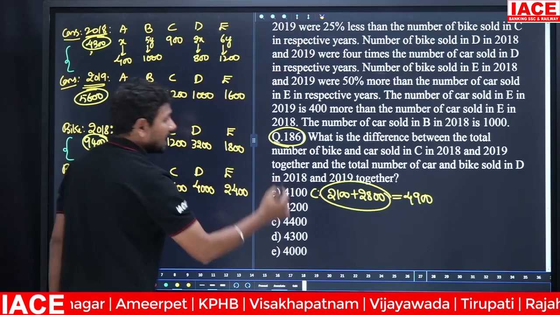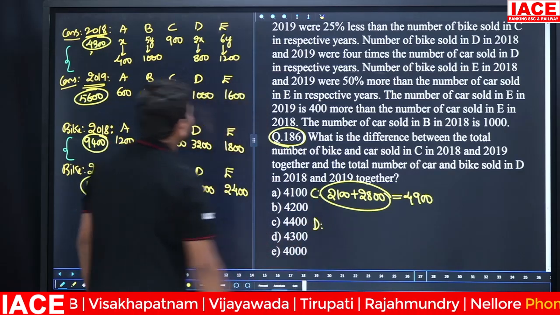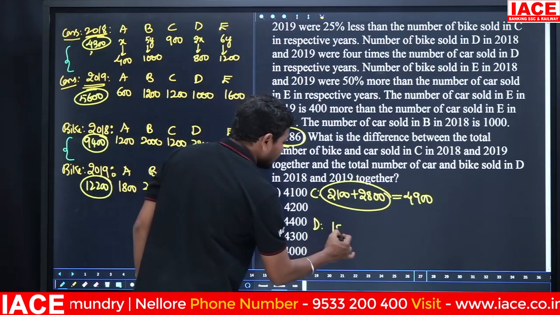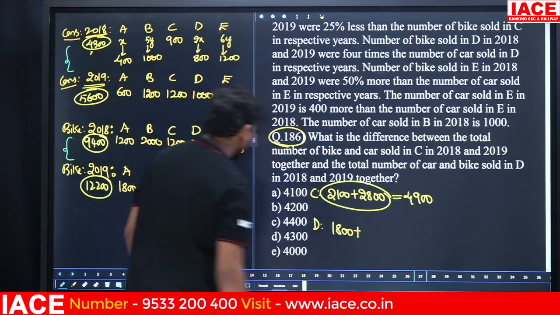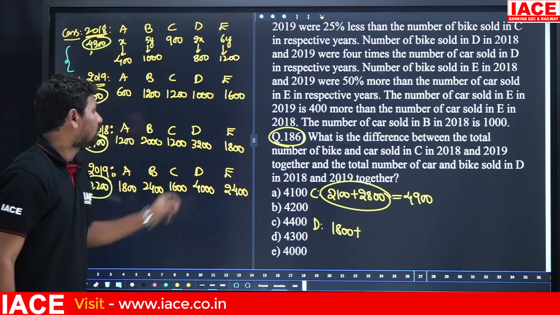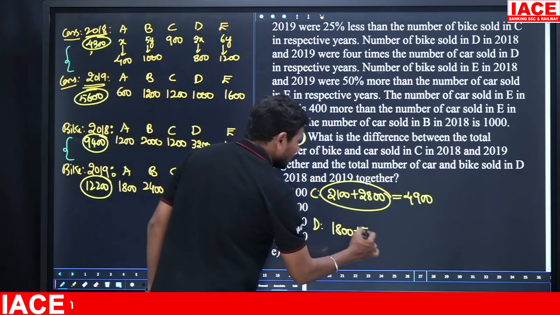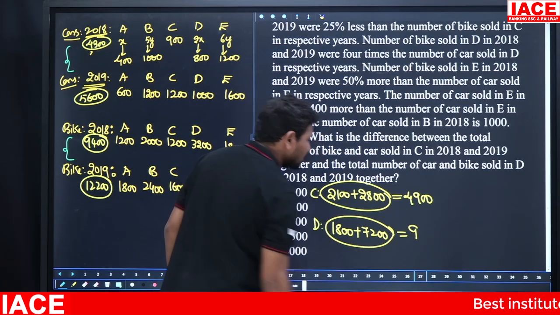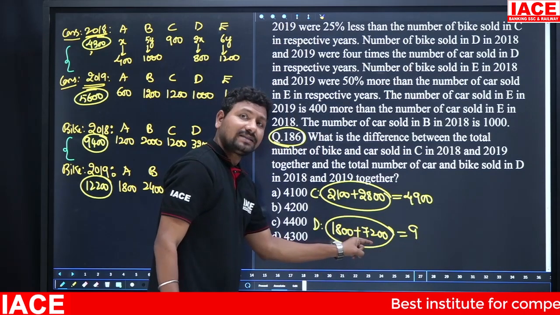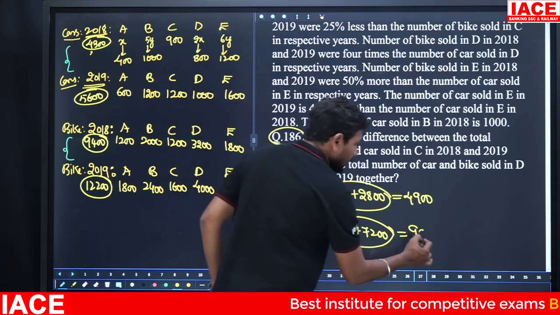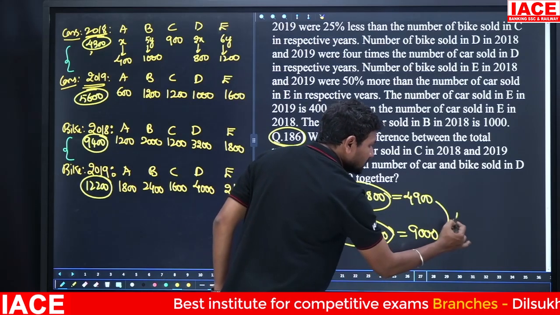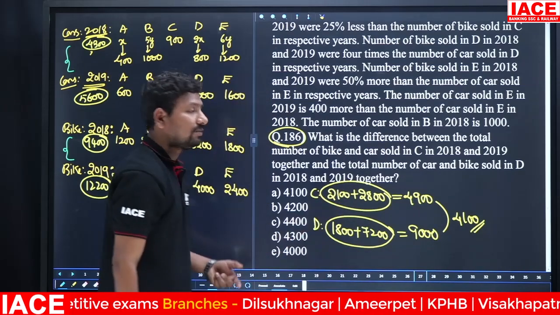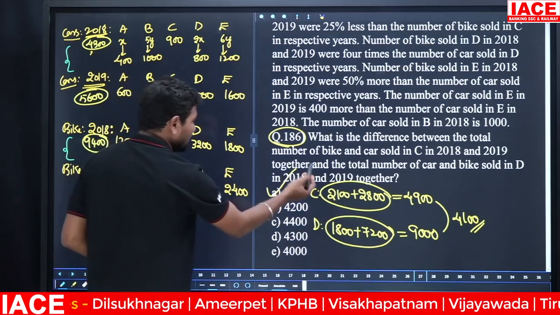Now we should calculate for D also. D, cars side 800 plus 1000, 1800. And bikes side 3200 plus 4000 is 7200. The total value is how much? 1800 plus 7200 is 9000. And here the difference is how much? From 9000, 4900 will be removed, you will get 4100, option A.